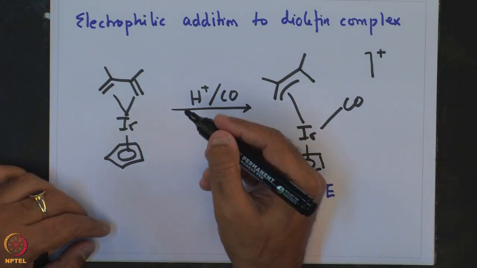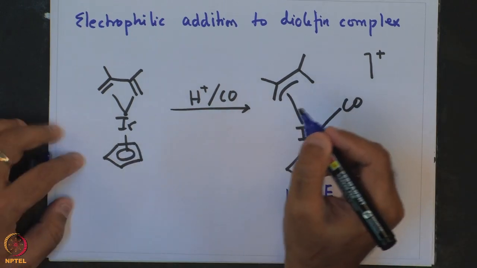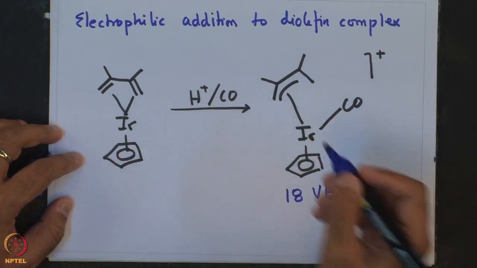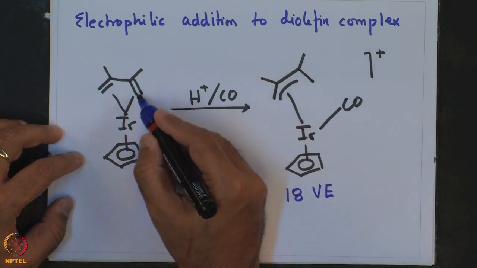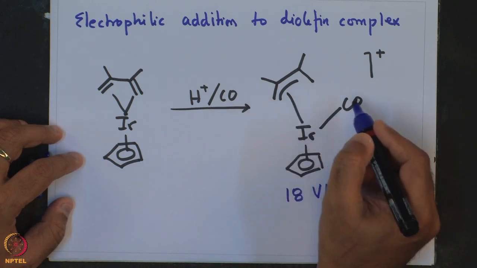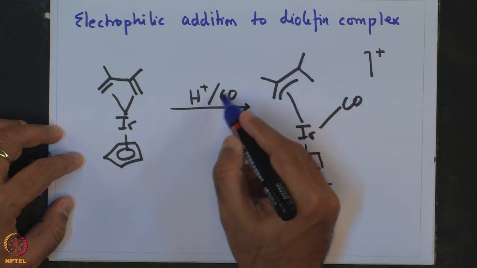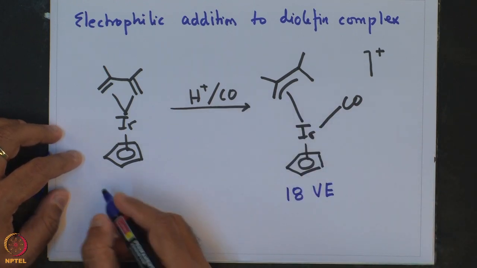So, the important strategy that has been used is that the coordinative unsaturation or the vacant space created by the protonation of the diolefin resulting in eta 3 allyl is then filled by a Lewis base or donor ligand like carbon monoxide.